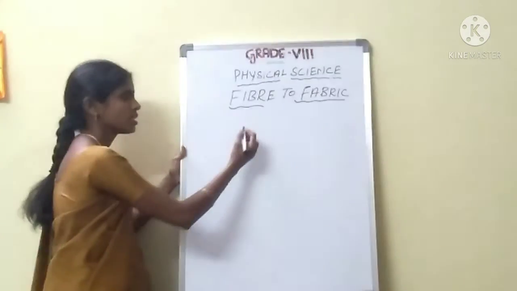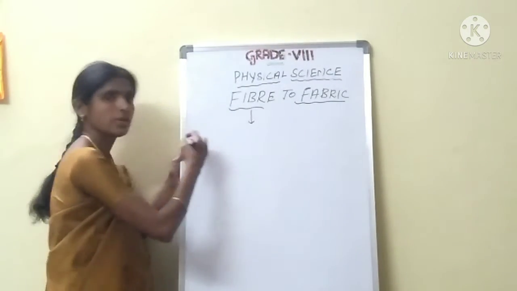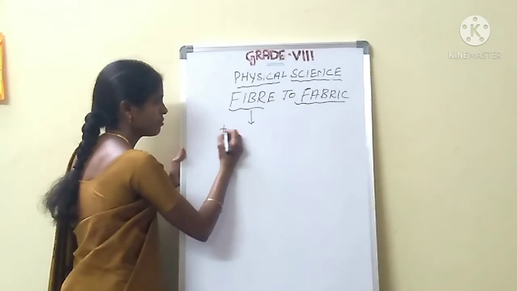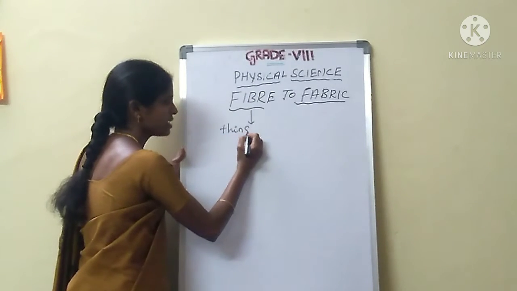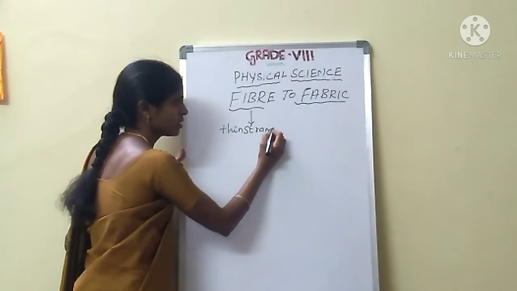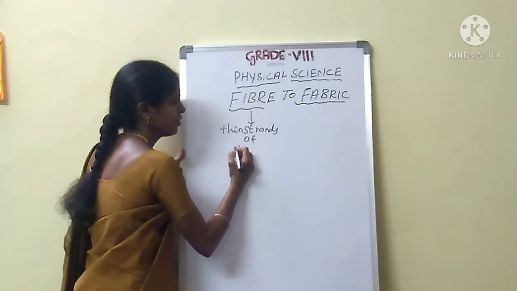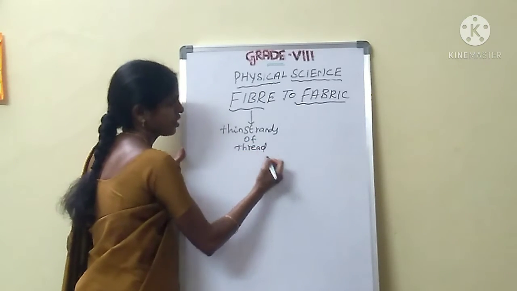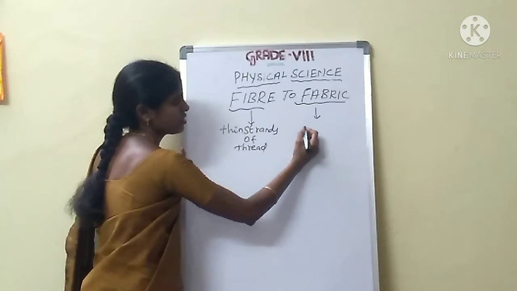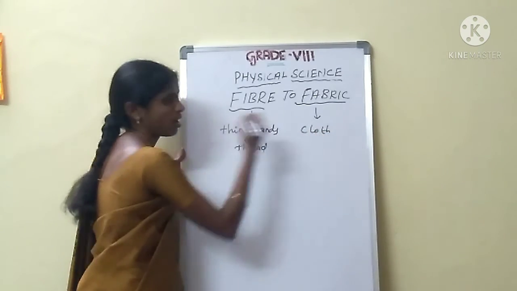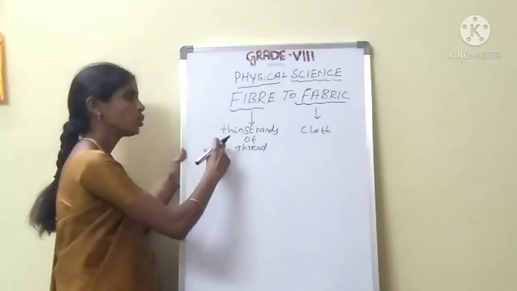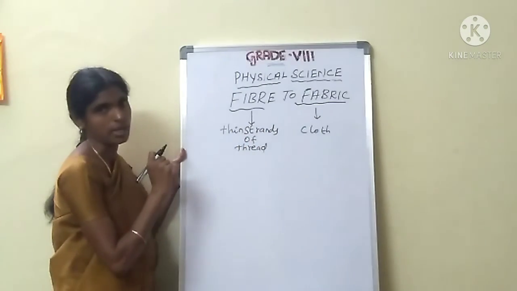Okay, students, see here. What is meant by fiber? Fiber is nothing but thin strands of thread. What is meant by fabric? Fabric is nothing but cloth. How to make fiber into fabric?